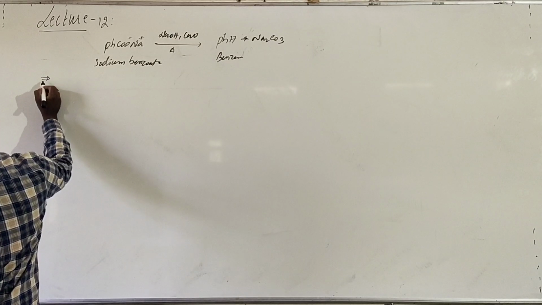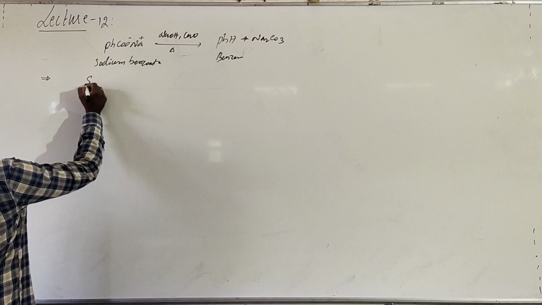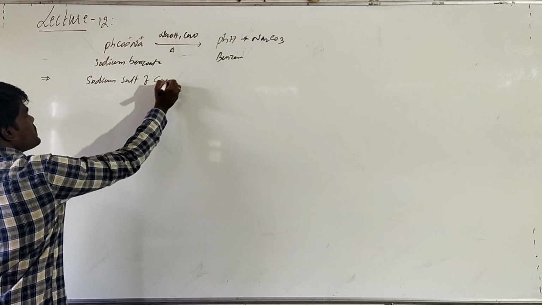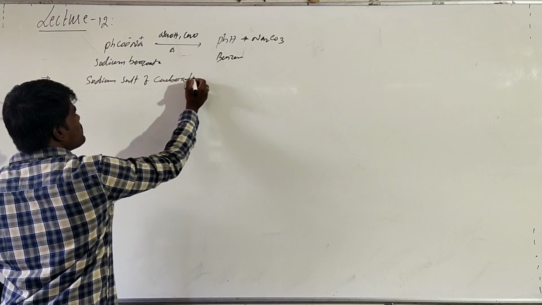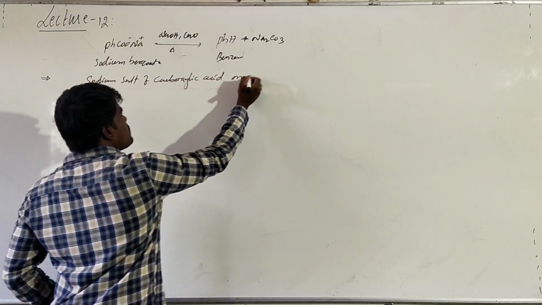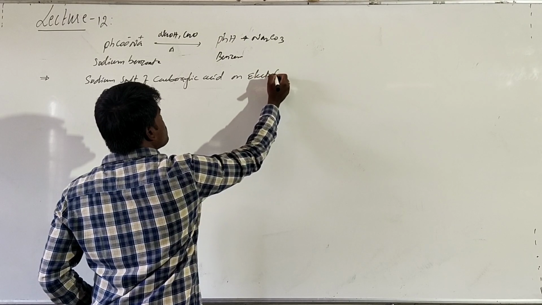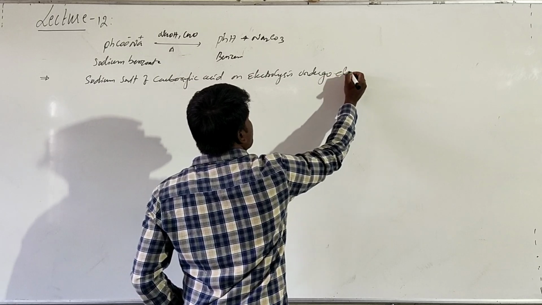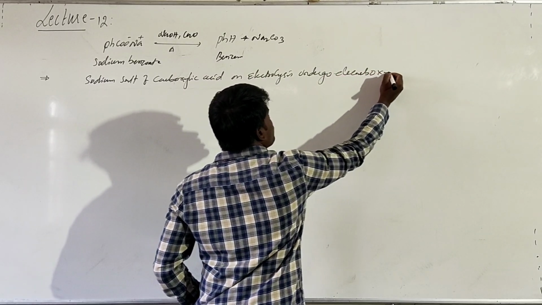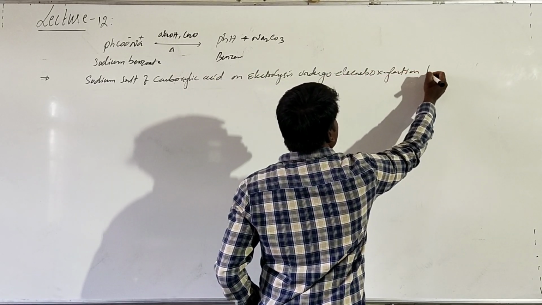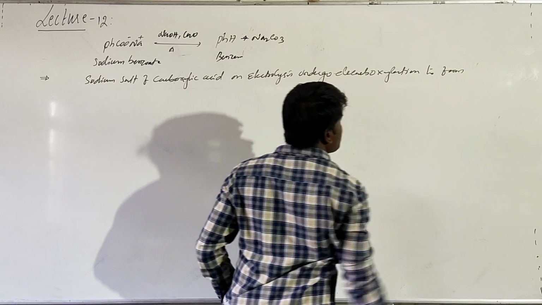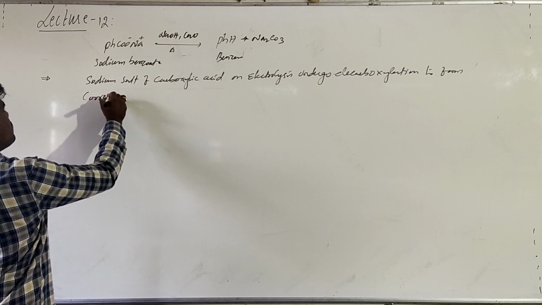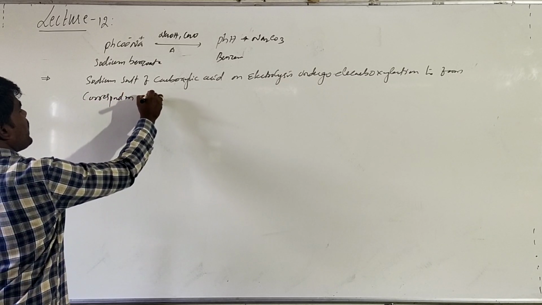Here it will also undergo another reaction. The sodium salt of carboxylic acid on electrolysis undergoes decarboxylation to form the corresponding hydrocarbons.